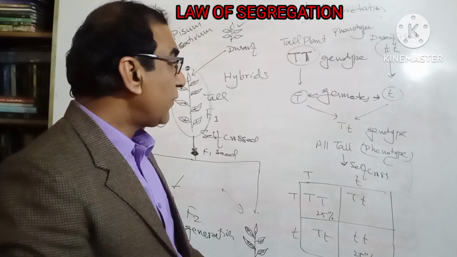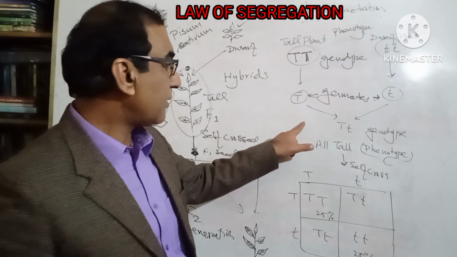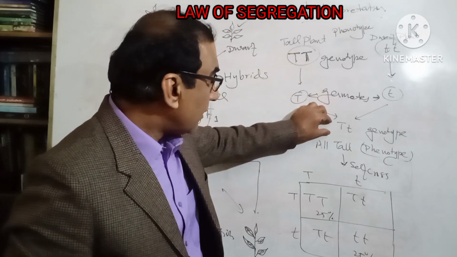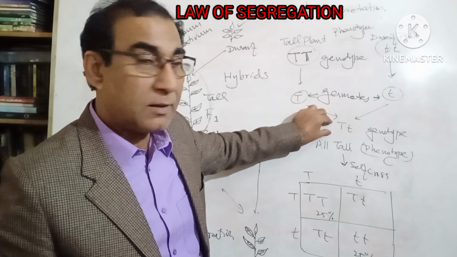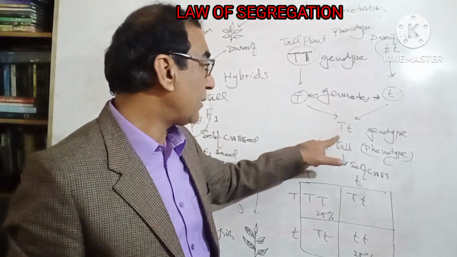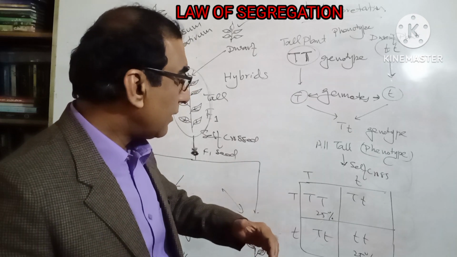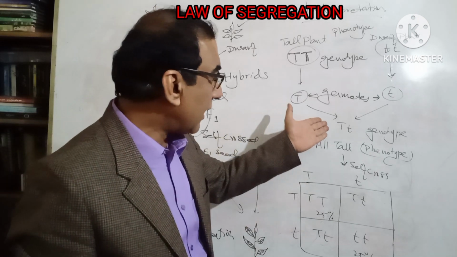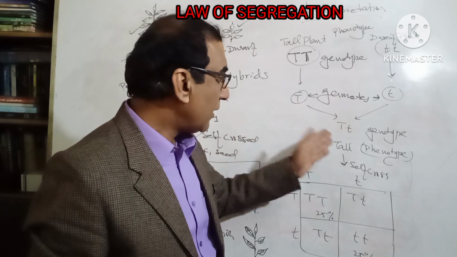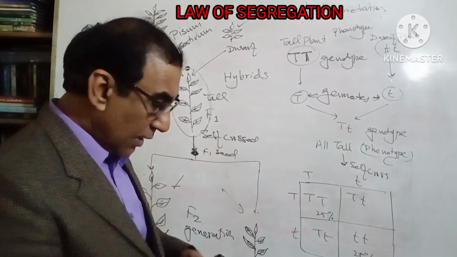Now in the F1 generation, he said that the tall elementon dominated the dwarf one, and the genotype should be capital T, small t. When capital T, small t is self-crossed like this, what happens?